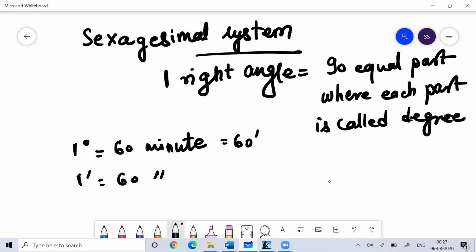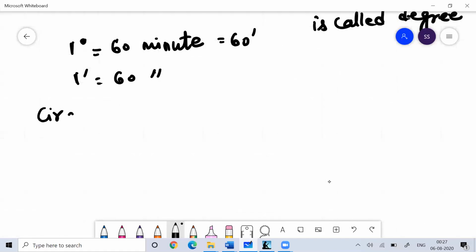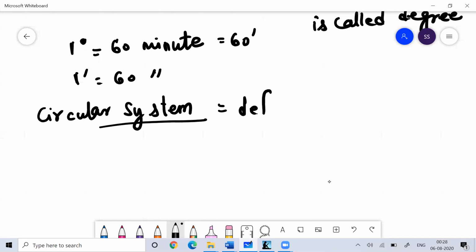That is the centesimal system. And then we have the next system called the circular system. Whenever we study the circular system in trigonometry, we define angle by the term radian, which is a measure of the angle subtended at the center of the circle by an arc of length equal to the radius of the circle.